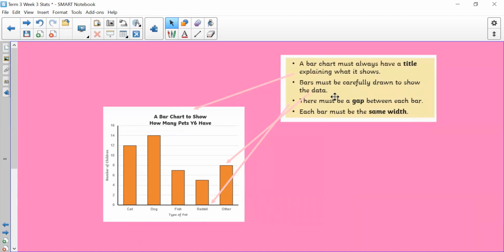Bar charts must be carefully drawn to show the data. There must be a gap between each bar, and each bar must be the same width. So across, all got to be equal. Again, if you want to pause the video and make some notes, that's absolutely fine. This is your learning. And remember, it's very knowledge-based today. So just lots of information, lots of facts, but you need to have that knowledge in order to move on to the other types of learning.